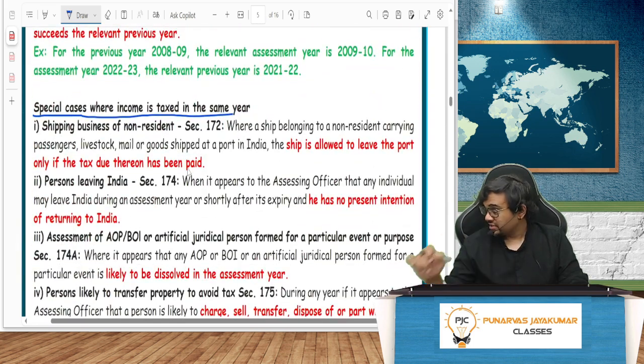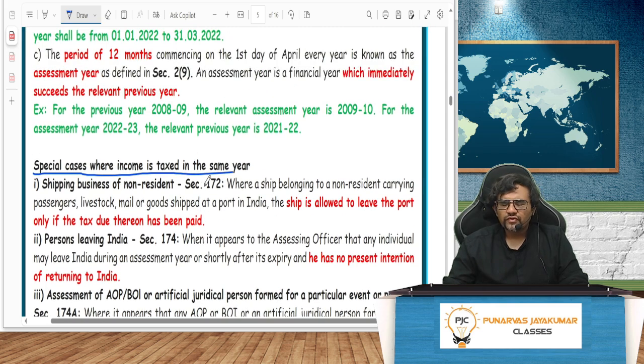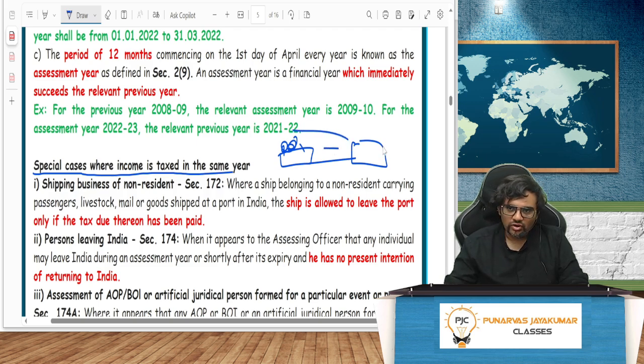Yeah. So guys, shipping business of a non-resident. First of all, you are a non-resident. You are from USA. You have come, you have loaded a lot of goods. Many people also have come. You have come to the port in Mumbai and you have dumped that goods. Obviously, you will be getting freight charges. That is your income. So you are going back. You have dumped everything. You have made your money because they will be transferring to you directly. Now you are going back. When you are going back, Nirmala madam is waiting there.